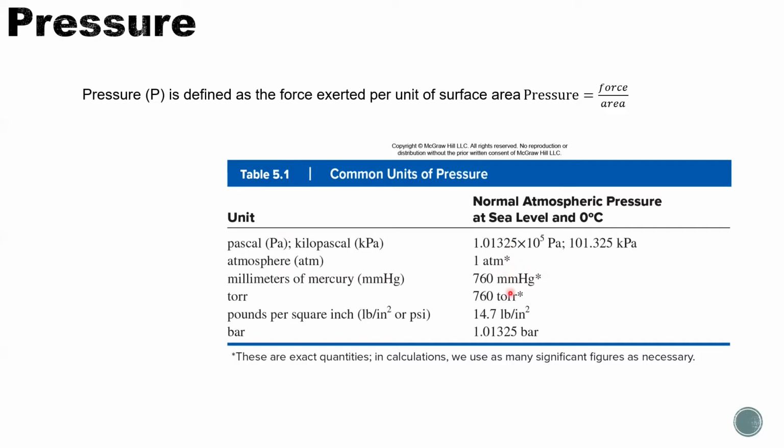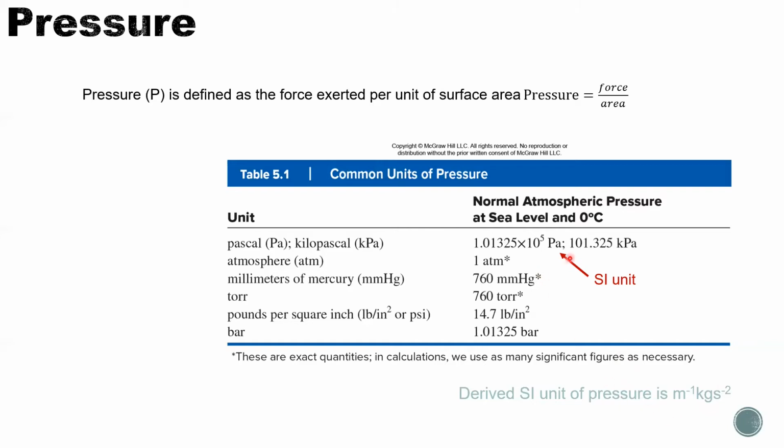Also, there are a few other units, and I would like to mention two of them. One is Pascal, Pa. This is an SI unit. It's not one of the 7 basic units, but it's still an SI unit. If you are interested, the derived SI unit for pressure is kilogram per meter per second squared. For the derived SI unit, it has to be made up by the 7 basic SI units. So that's how it comes. We don't use the derived SI unit for pressure very often.